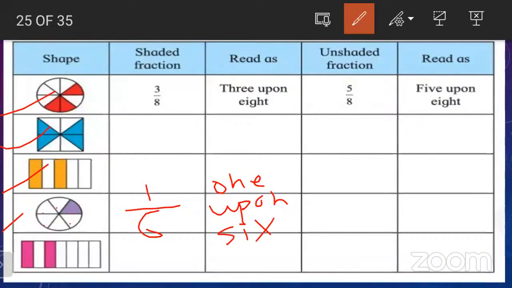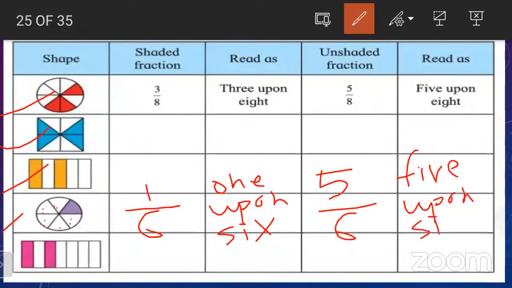And the unshaded portion or unshaded fraction, how to write it? Total parts are 6. And out of these total parts, how many parts are uncolored? 5 parts. Yes, so I have to write 5 here. Look here, you can see 1, 2, 3, 4, 5 parts are uncolored. Now how to read it? 5 upon 6. Very good.